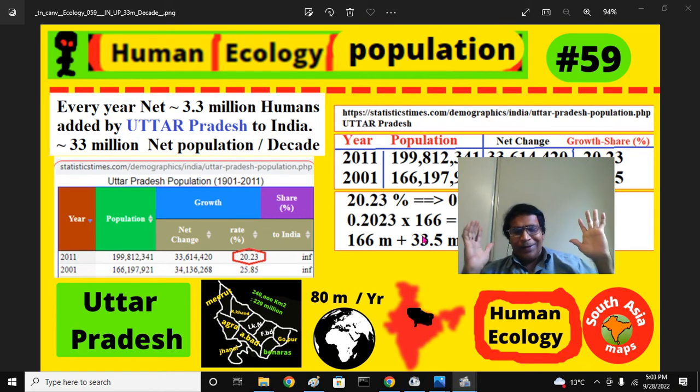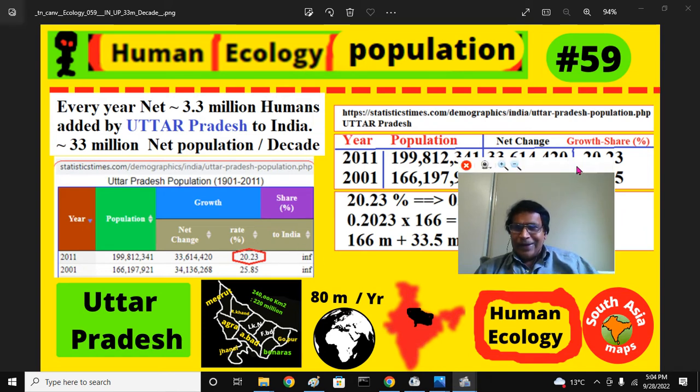That is a humongous number. That's why a lot of people talk about making India very well developed, very affluent, with a high human development index. This is oxymoronic. That means that won't happen. Addition of people means you have to bring a lot of resources, electricity, oil, natural gas, coal, to give them a higher standard of living, the food and water. Planet Earth has very limited resources, so eventually that will not happen. At one stage, within 1 or 2 decades, people will realize that. That's why human ecology is very, very important for you to understand. And this is the series we are talking about that.